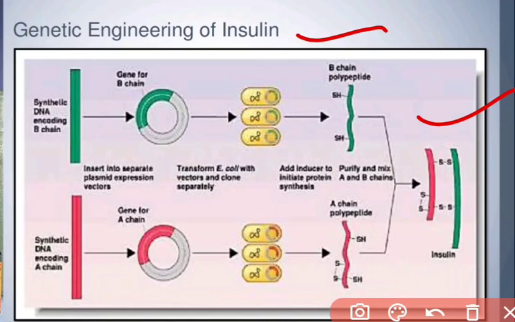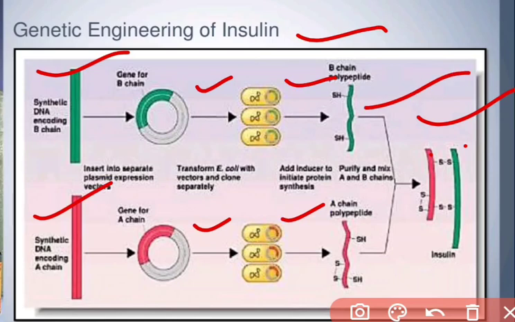In mature insulin, as all of you know, the A and B chains are joined by a disulfide bond, and that is why we create the A and B chains separately by introducing them into a plasmid. That plasmid is transformed into E. coli. E. coli is cultured, and by culturing it you can get a huge amount of A chain and B chain. They are purified and mixed by the disulfide bond, so you can get mature insulin here.